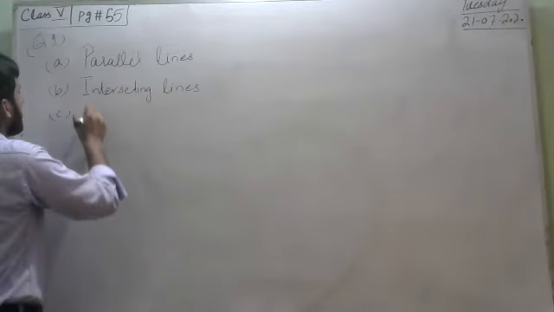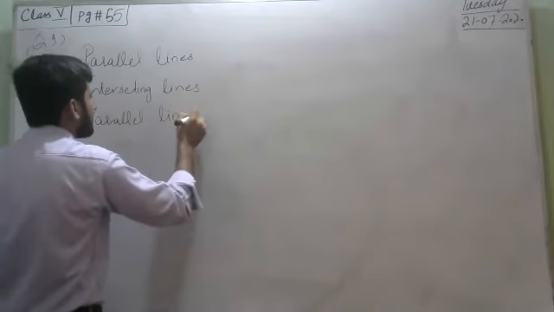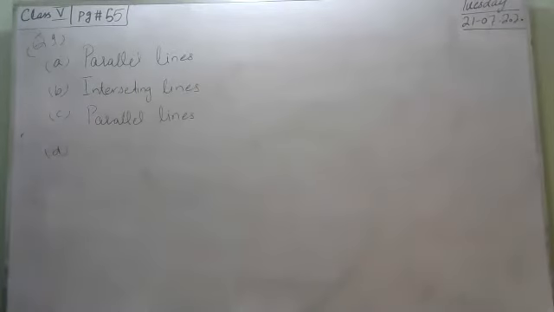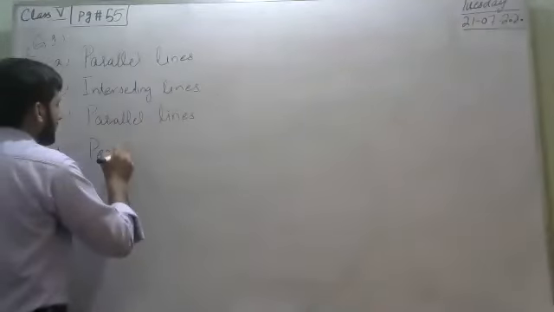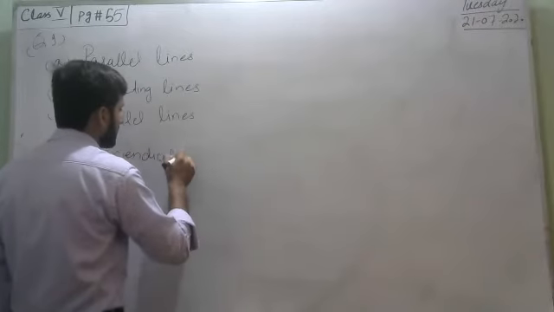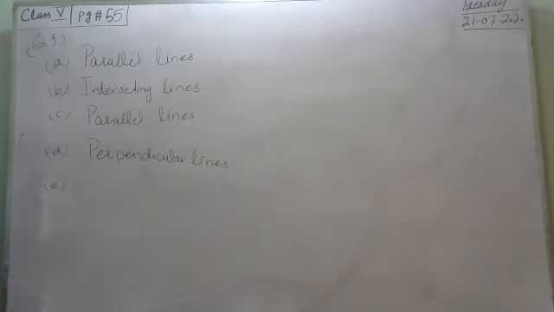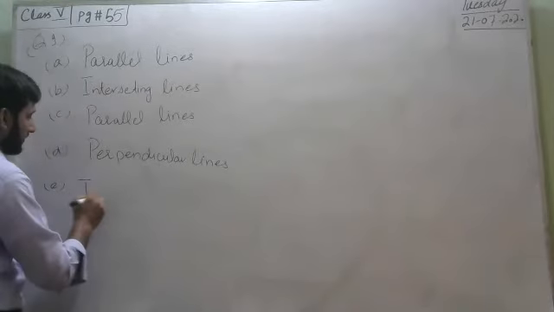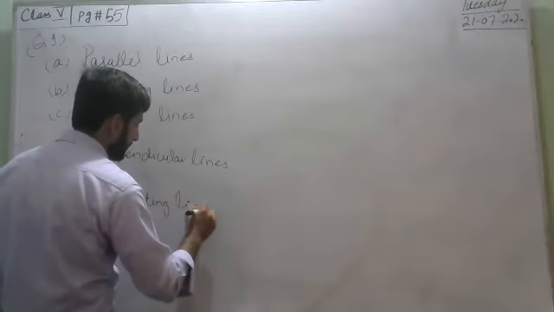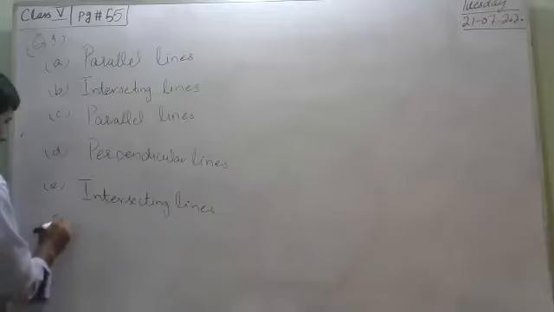C part is once again parallel lines. D part is perpendicular lines. E part is intersecting lines. F part is perpendicular lines.